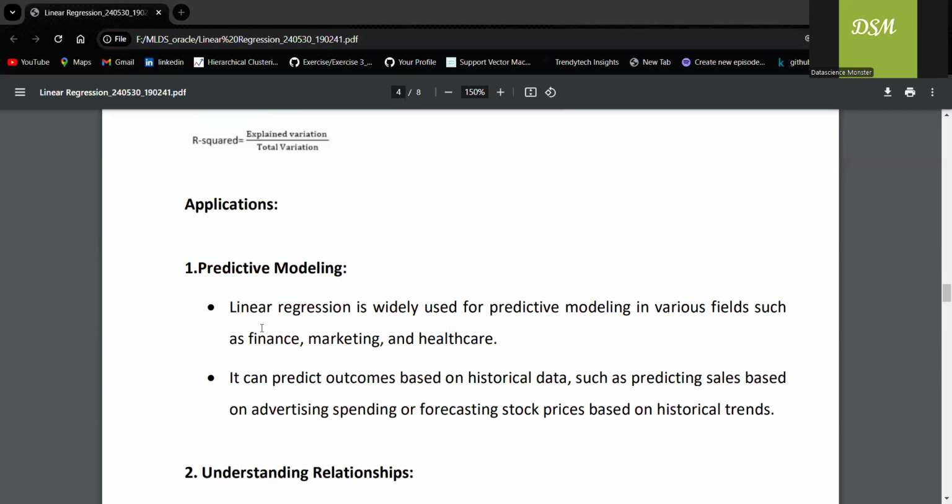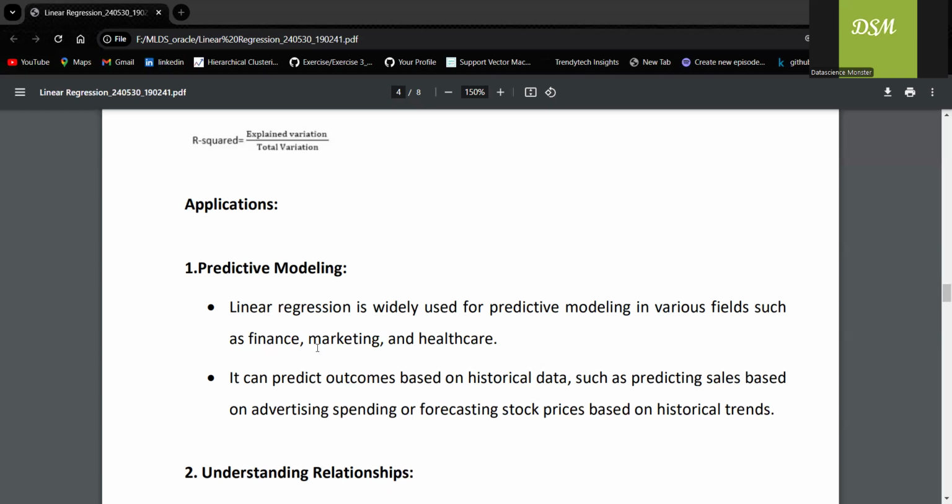Okay. So now we know what linear regression is, whether it is supervised or unsupervised, what the types of linear regression are, positive correlation, negative correlation, what the assumptions are, and what the metrics are to test the model. Now let's discuss the applications of the linear regression model.